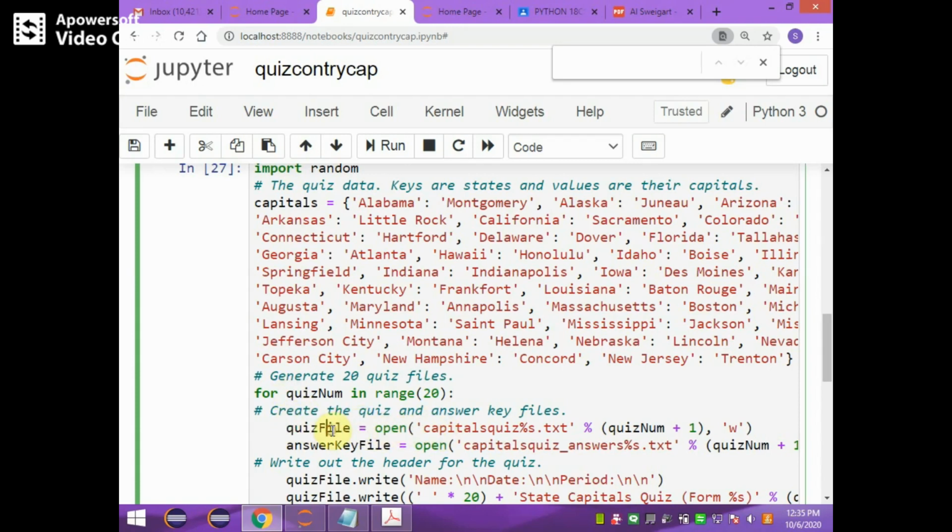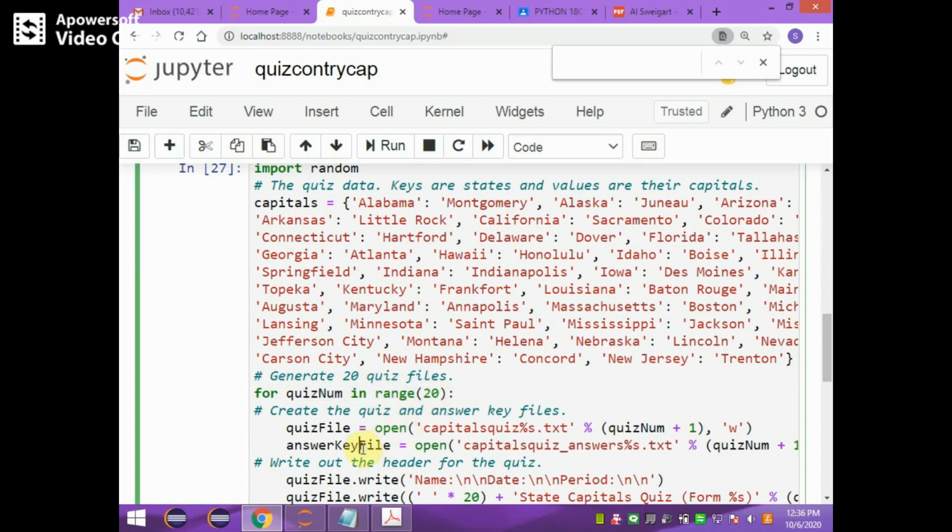Okay, quiz file variable equals open, capitals quiz percentage txt is the file name. It is nothing but capital quiz 1 for the first quiz file when quiz number is 0, because 0 plus 1 is 1 is displayed in the place of the percentage. Therefore, the first quiz file is capital quiz 1, second quiz file is capital quiz 2, third quiz file is capital quiz 3. Like that, 20 different quiz files are generated, because we have given a looping in the range from 0 to 19.